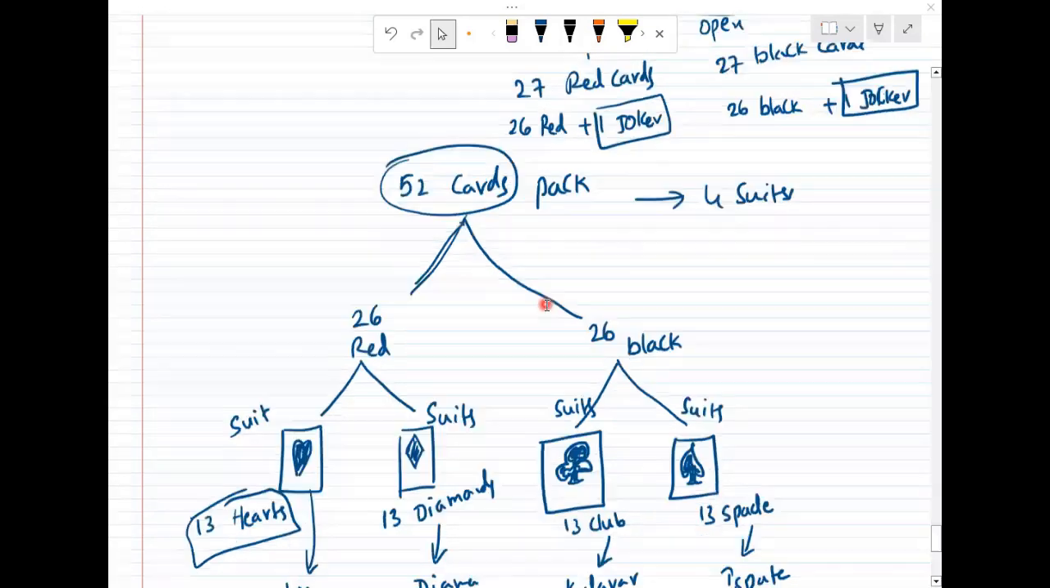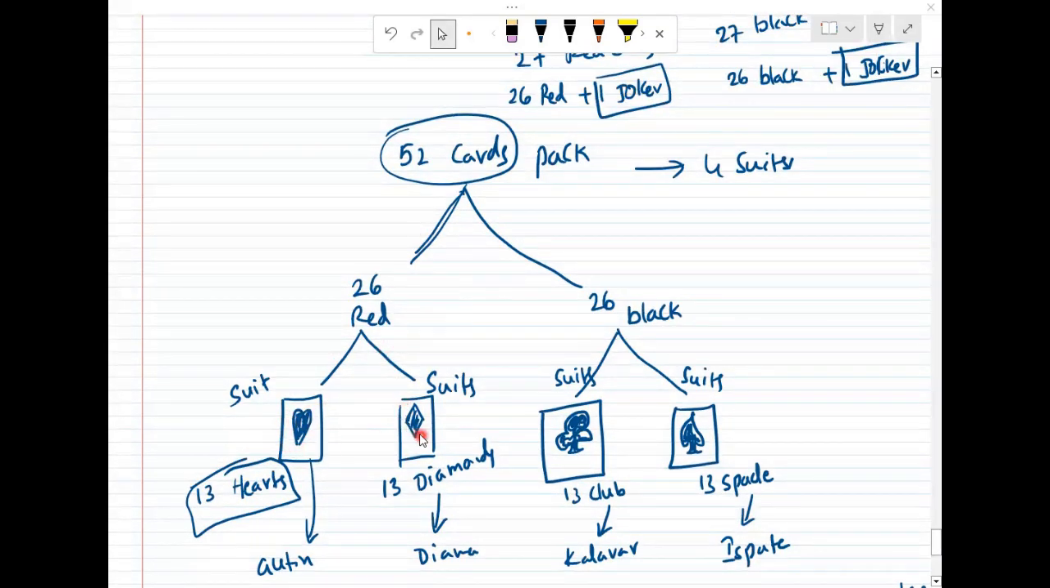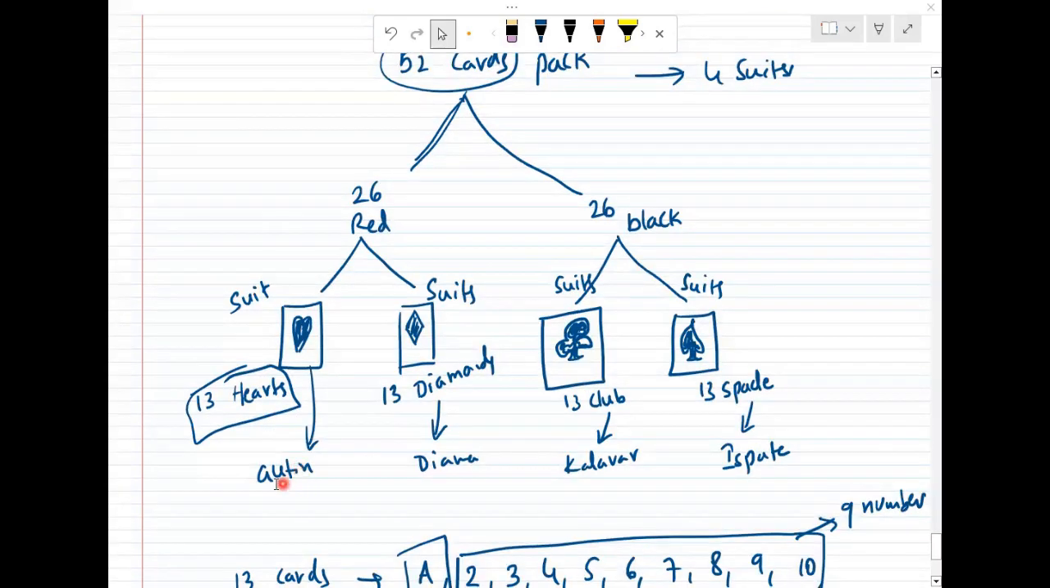So the 52 cards pack is divided into 4 suits. Look at this. Why was it called suit? Because all are having the same symbol. Of these 52 cards, 26 are red, 26 are black. Of these 26 red, this is called hearts. How many cards are there? 13 hearts. And 13 diamond cards. This is also called diamond. In black color, you can find 2 symbols. The first one is club. It is also called clover. And the other symbol is called spade. And they are 13, 13 each.